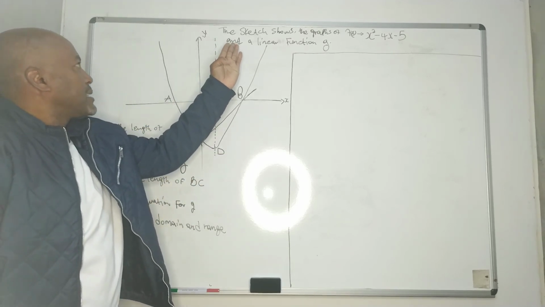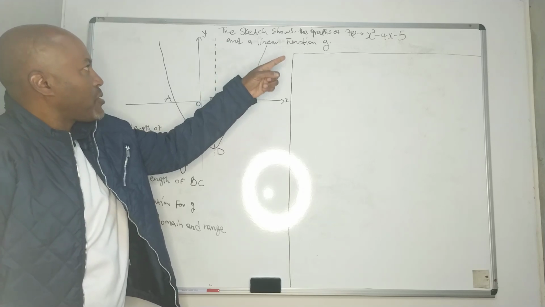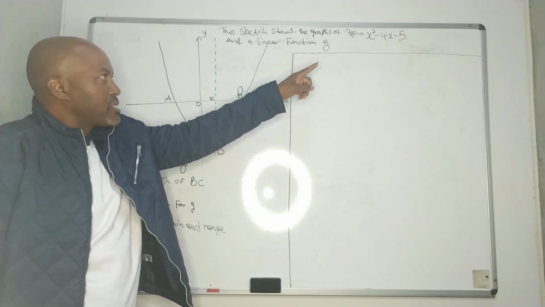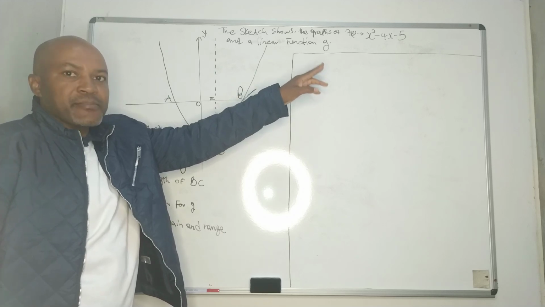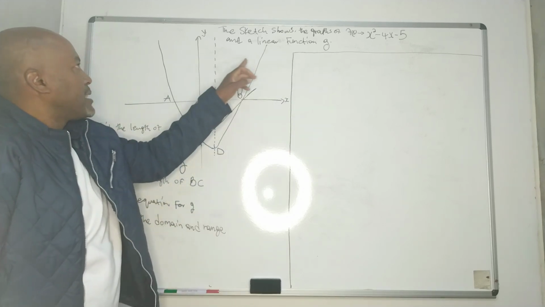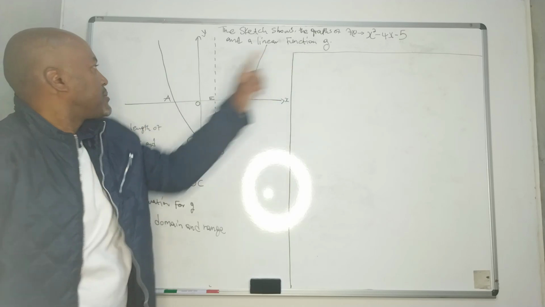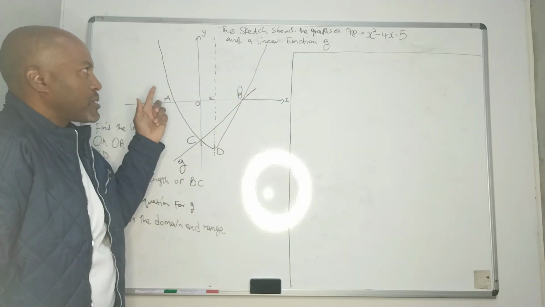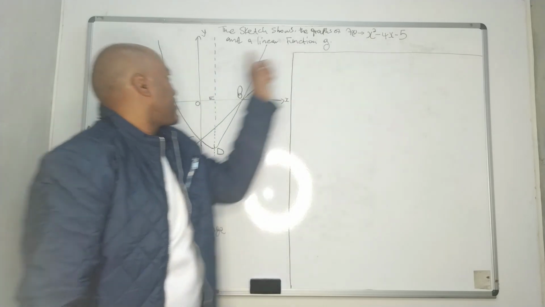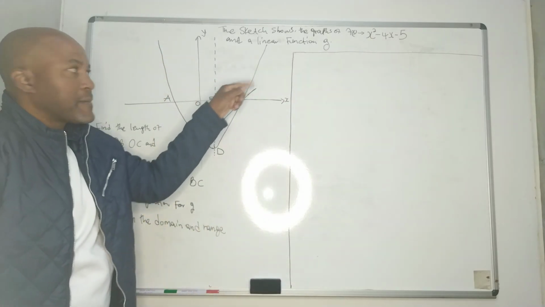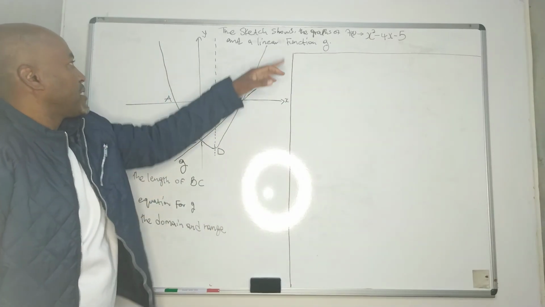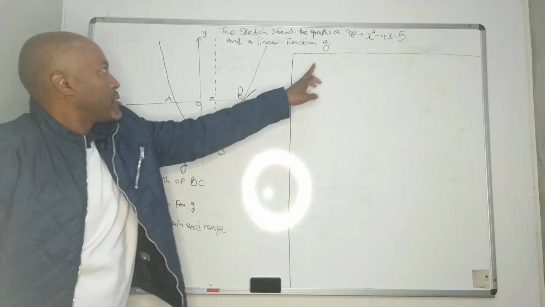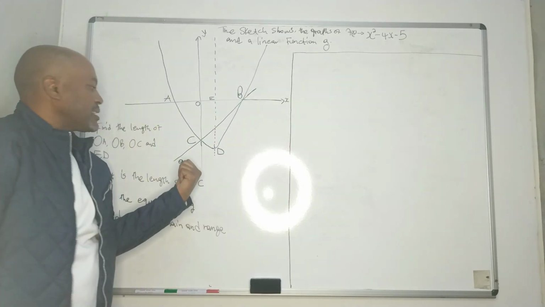They say the sketch shows the graphs of f(x) which is equal to x squared minus 4x minus 5. This function represents this parabola. Then, a linear function, which is a straight line graph, called g. That is our g.